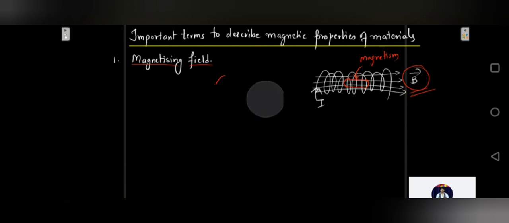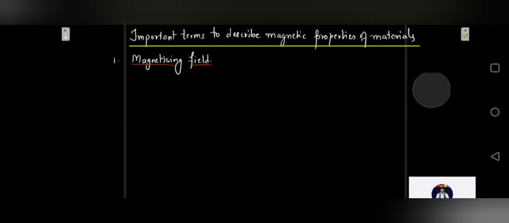Let's go to the second term, which is called the magnetic induction. Next term is magnetic induction. Suppose we have a toroid which is wound around a ring of magnetic material, let's say a soft iron core like this.